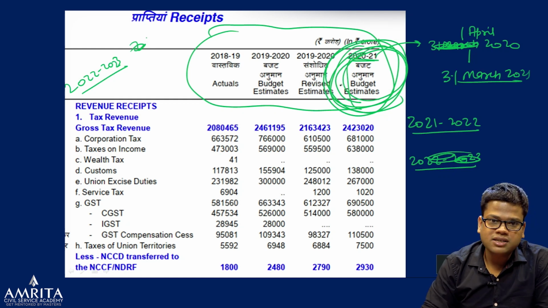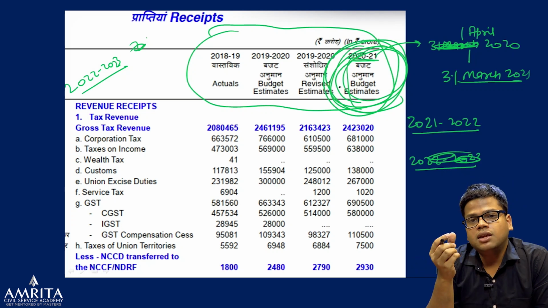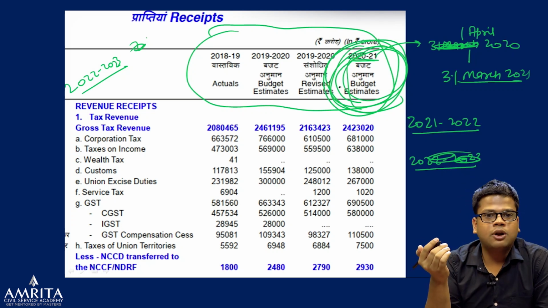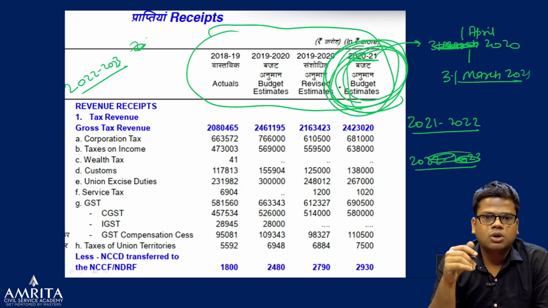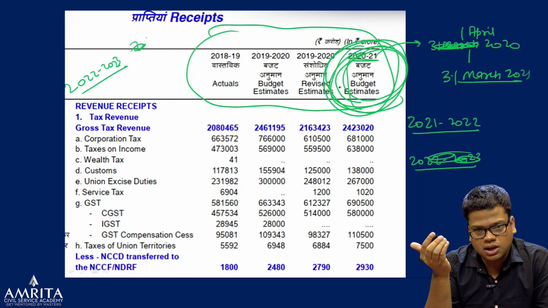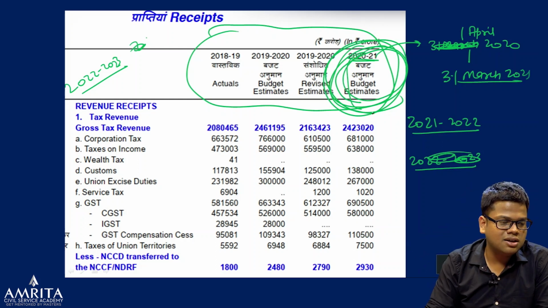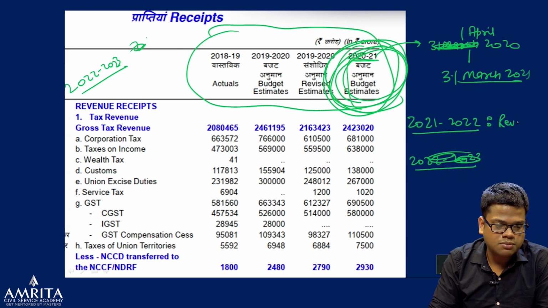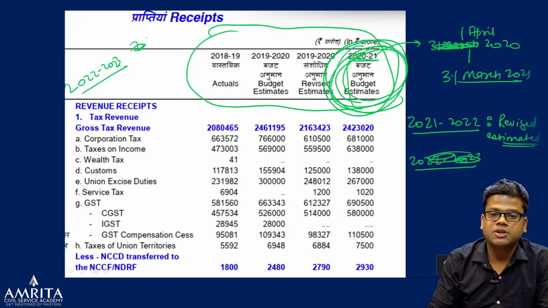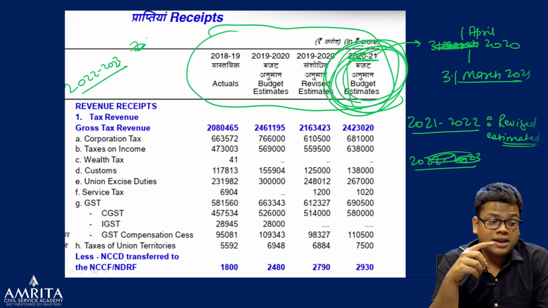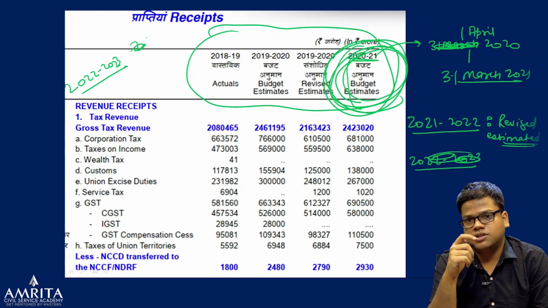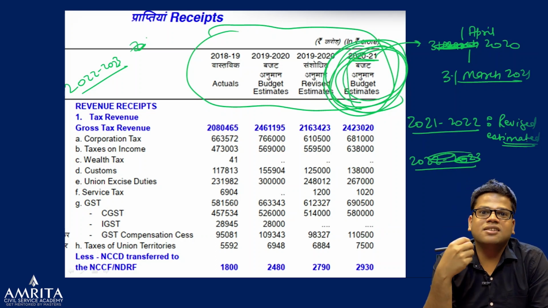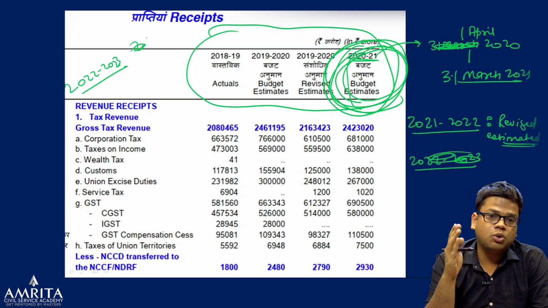So these are the estimates, but you'll see that some of the money that government thought we will be able to spend on this, they were not able to spend, or any disaster came, all their capital expenditure went somewhere else, or something happened. So what they estimated for the coming year was not fulfilled. So next year they will give us the revised estimates. But imagine next year's budget will come one month before the final 31st, so there can again be some estimation after 31st March gets over.